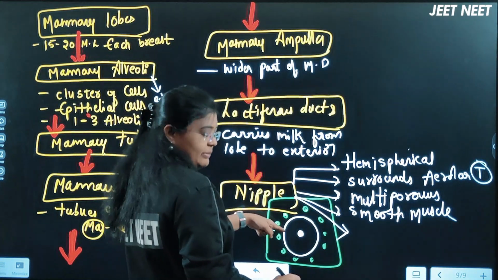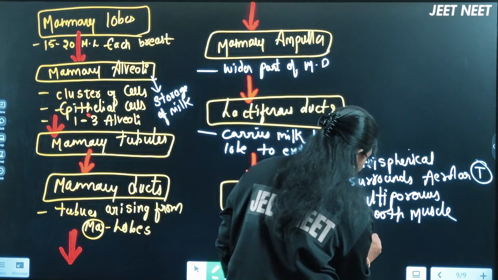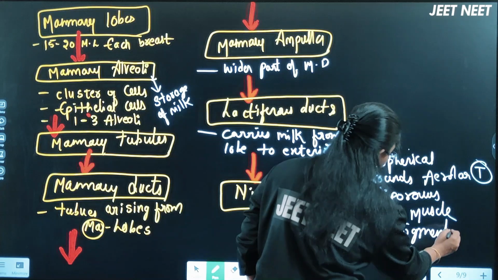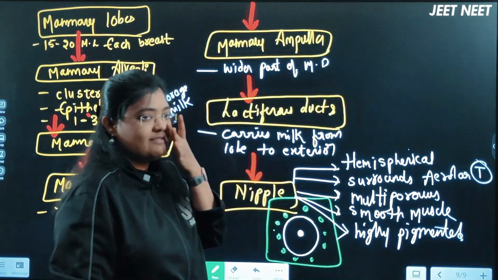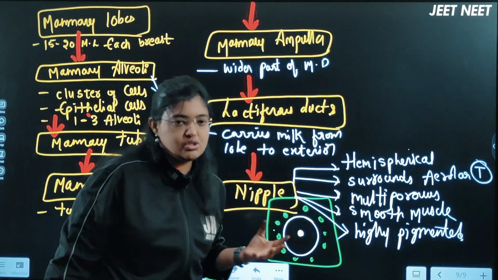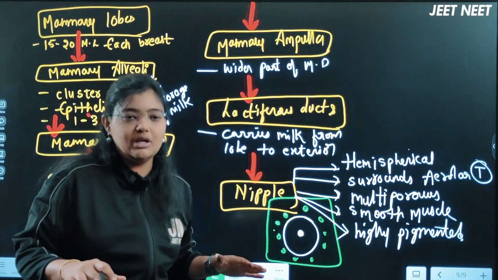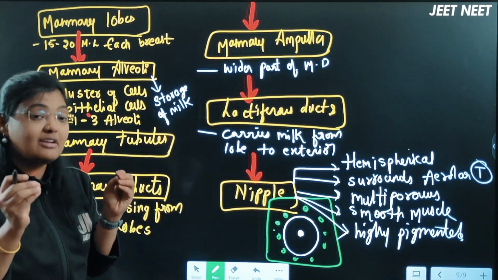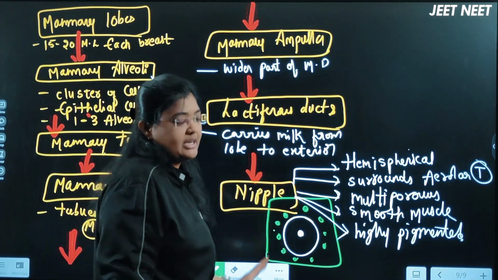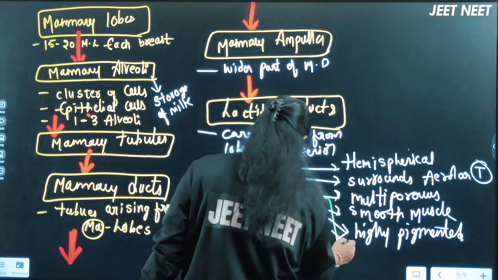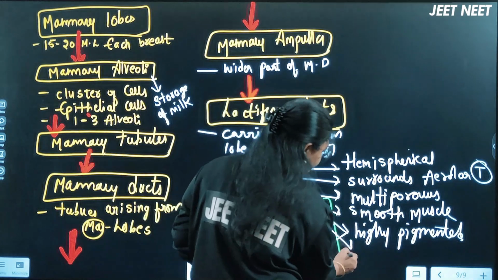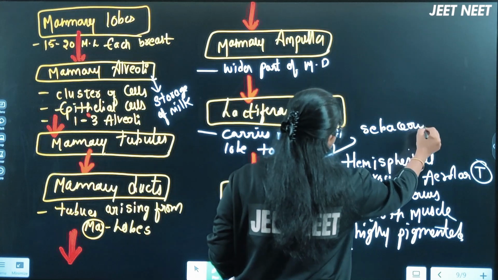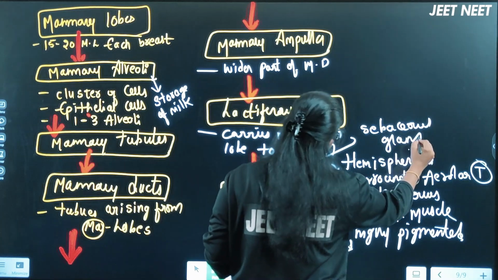Surrounding this nipple region, beta, there will be a highly pigmented area present, right? Highly pigmented. What do you mean by pigmented here? It means the region of this nipple will be darkish in color, right? At the starting of this lecture also I told you that our body will not have the same equal color. The genital regions and the nipple region will be highly pigmented. More melanin will be present, so it appears very dark. And this region surrounds the nipple. It contains a gland, okay, let me write it here, calling it sebaceous glands, right? Sebaceous glands which will secrete the sweat.